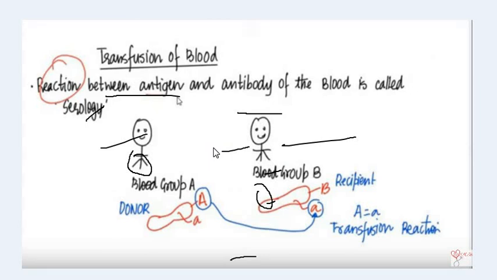So for transfusion of blood from one person to another, we have to look into the antigen of the donor and the antibody of the recipient, and both of them have to be different.